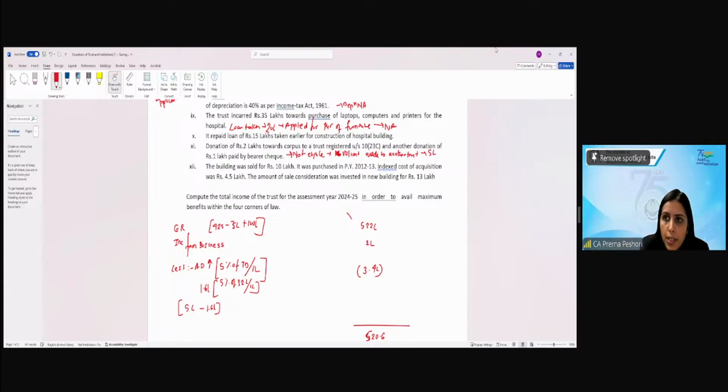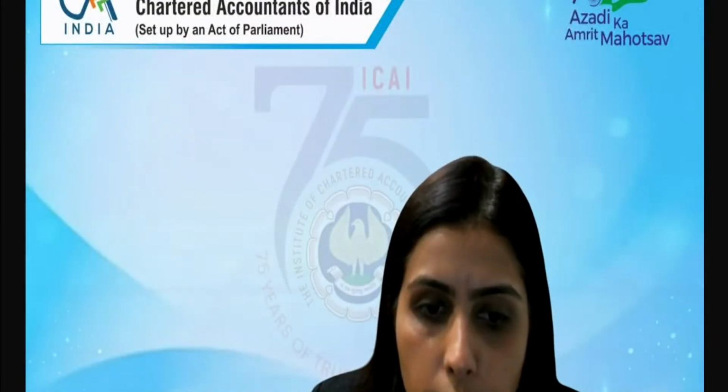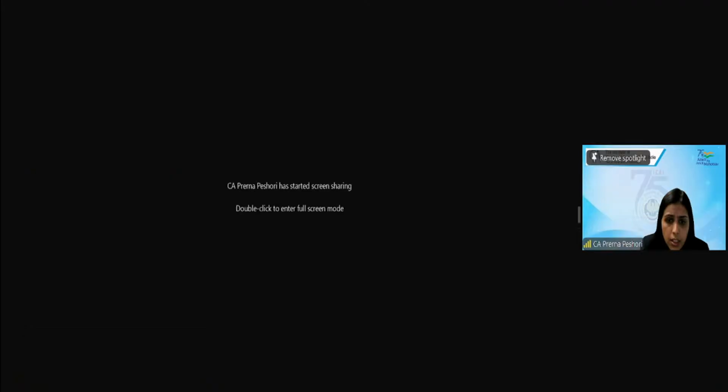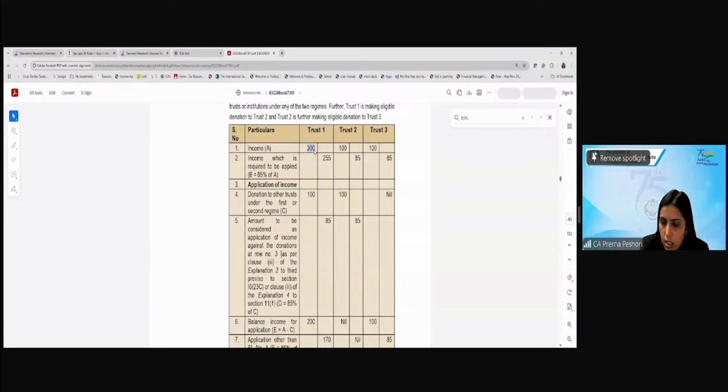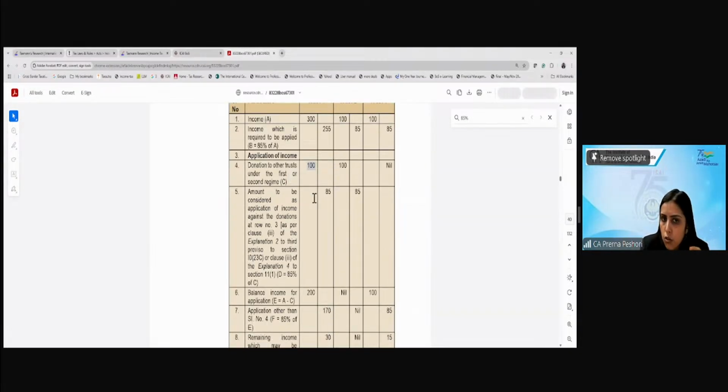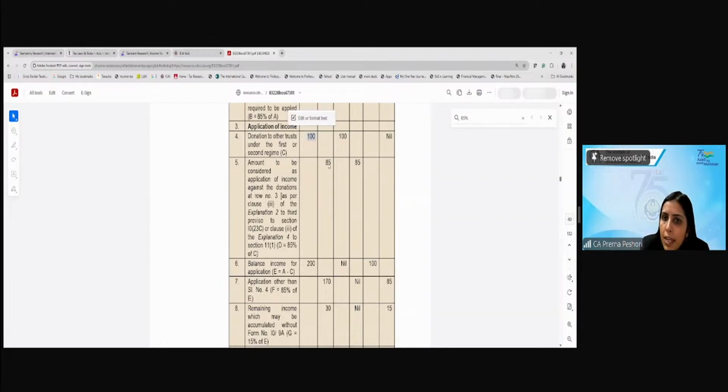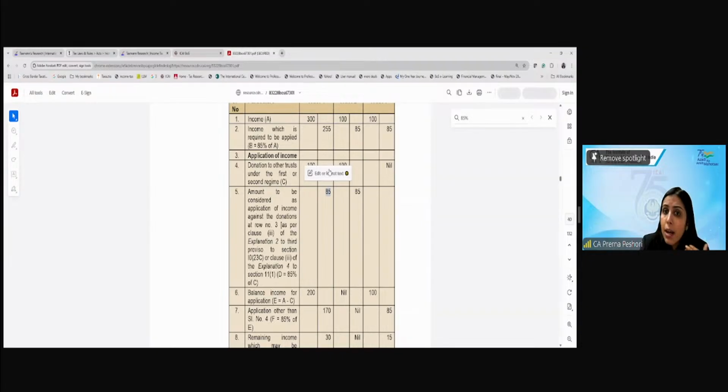If I show you one example over here as well, the CBDT circular which has been given is present in your module also. See, if my income is 300, now 15% if I reduce, 255 is the income which remains to be applied. Now 100 is what I am donating to another trust. What is considered an application is 85. Are we clear? But what can I apply from 255? Only 85? The answer is yes.